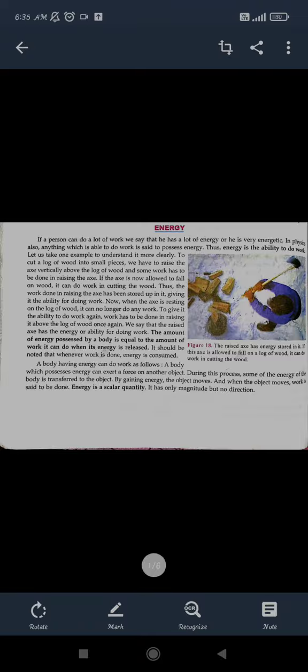If a person wants to do a lot of work, he should have a lot of energy in his body. And if he has to do his work in a very short time, then energy possession should also be very high. So energy is something possessed by our body which enables us to do our work, right?